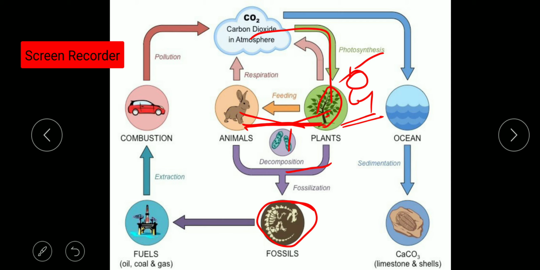The food travels from one trophic level to another trophic level. Okay. What is a trophic level? It is the level where the organisms have the same feeding habit. So the producer is one trophic level. Okay. Then herbivores, then carnivores, then top carnivores, and then decomposers. So all herbivores have the same feeding habit, feeding on plants and plant products.